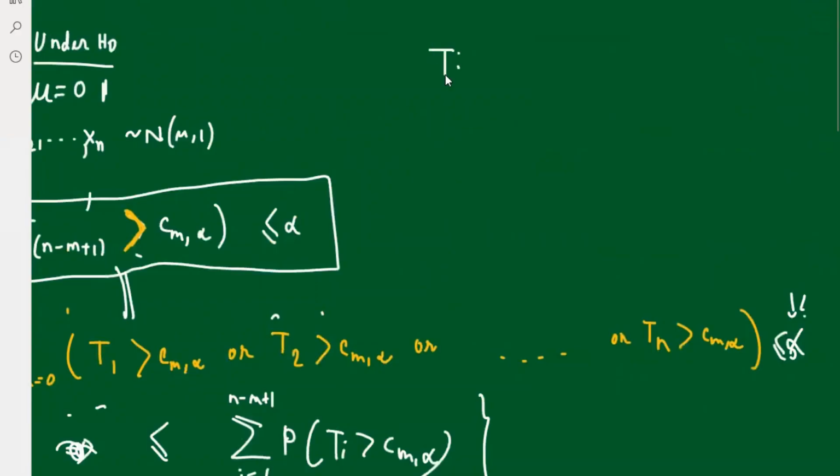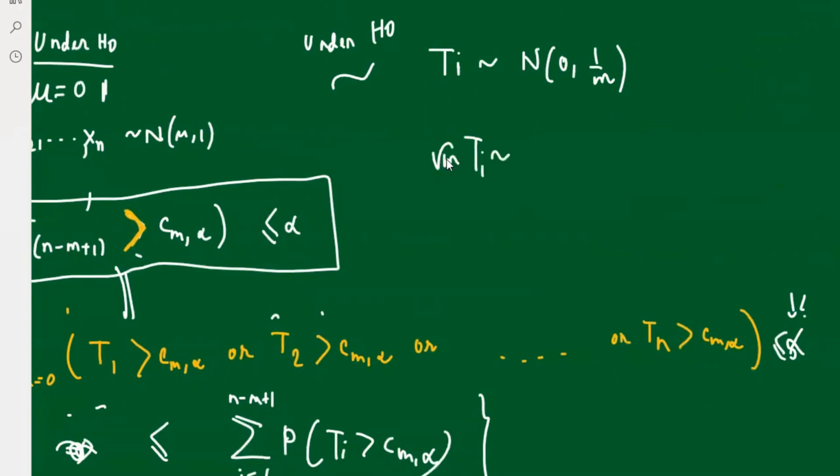Ti under H0 follows Normal(0, 1/m). The variance of each observation is 1, so adding up m of them gives m, and dividing by m gives m over m squared, which is 1 by m. Therefore root m times Ti follows Normal(0, 1), that is Z, the standard normal variable.